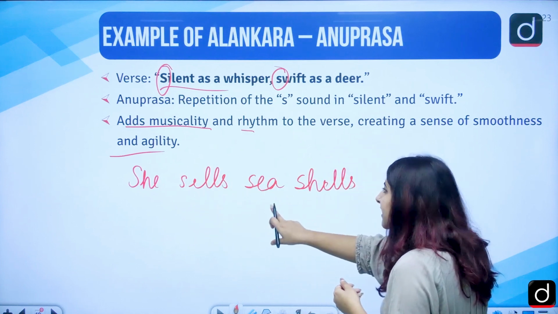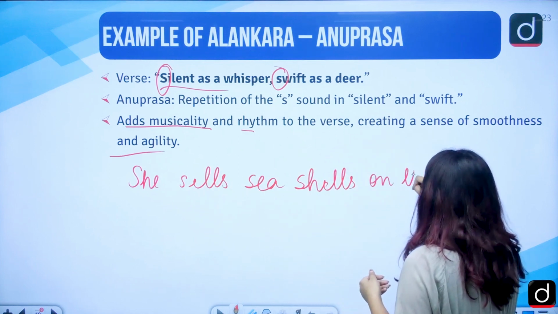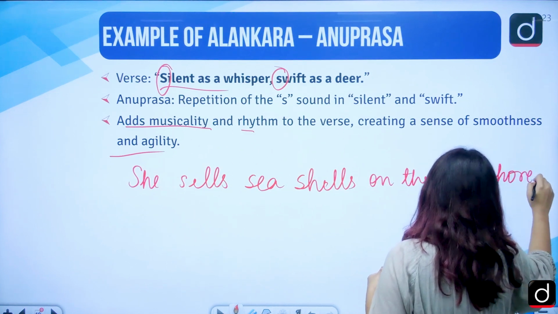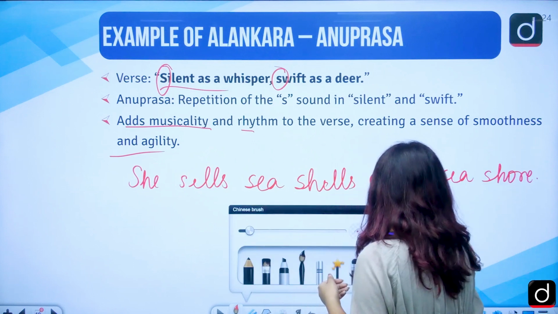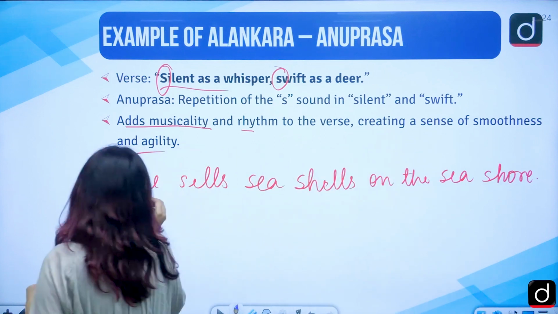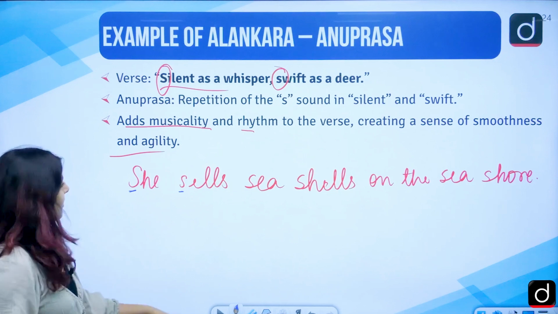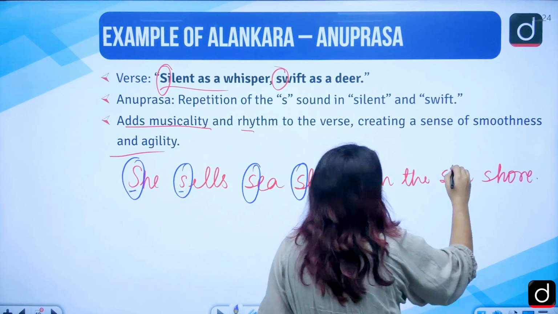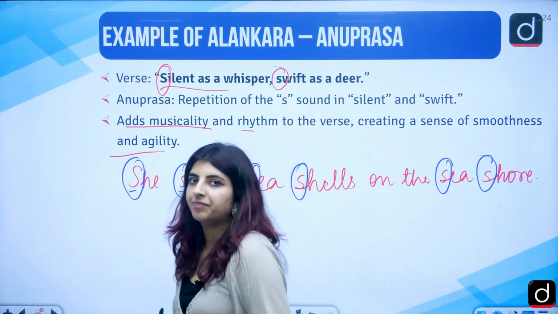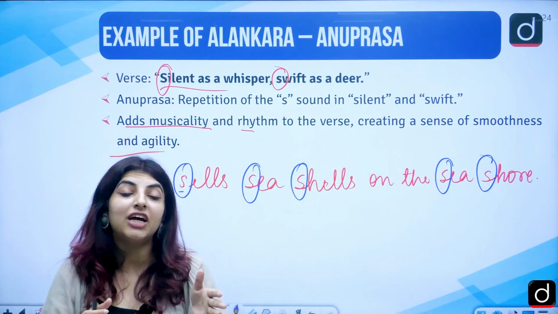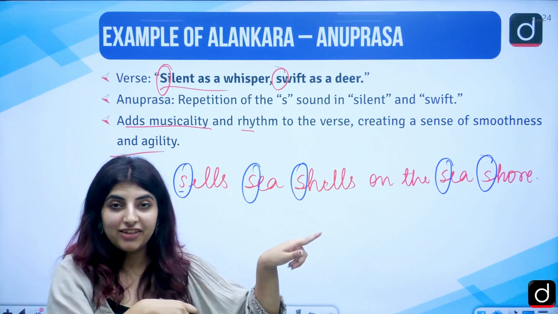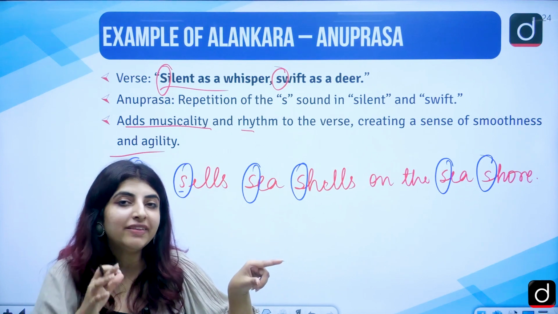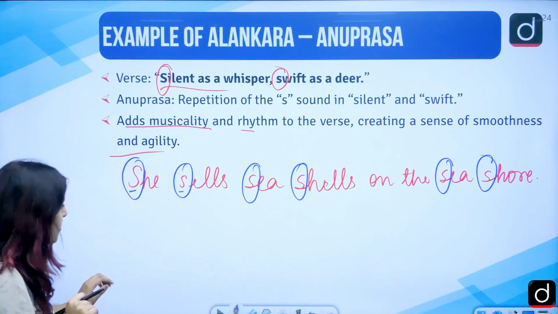She sells seashells on the seashore. Even I am the one blabbering in here, correct? So here the s sound, or most of the tongue twisters, like चंदू के चाचा ने चंदू की चाची को चांदनी रात में चटनी चटाई, etc. What are those? Those are the alliteration, the alankara sound which is produced.